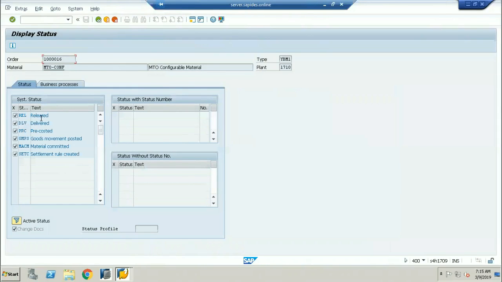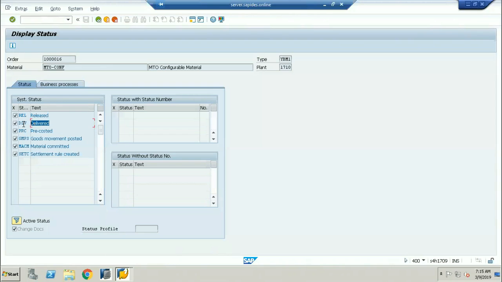These are the different statuses you can see here. One is called release, another one is called delivered, another one is called precaution. There are different statuses. Until the final product is completely delivered, if the status is not showing as delivered, you cannot do the standard cost estimation.